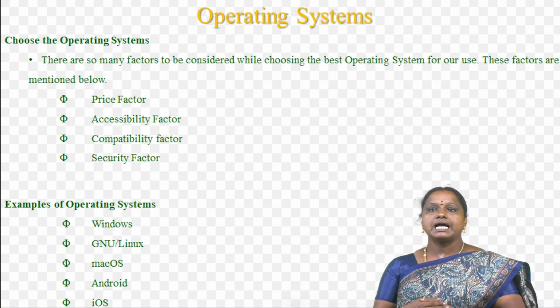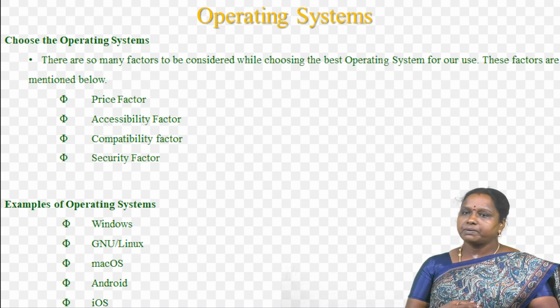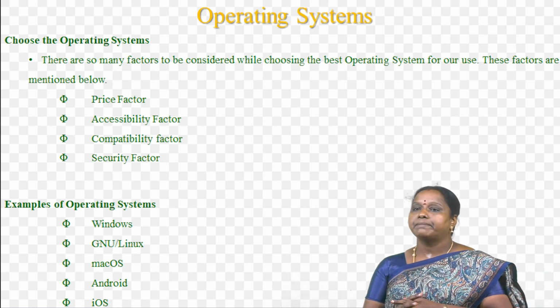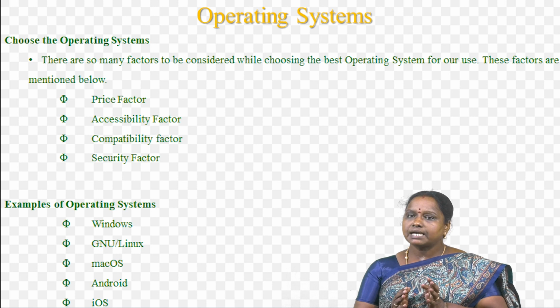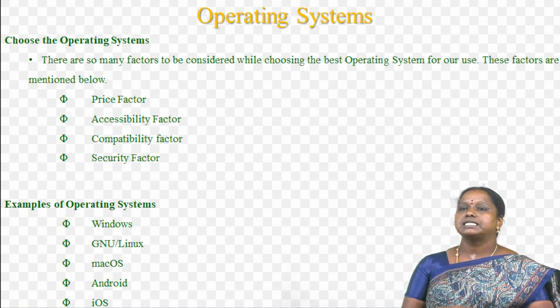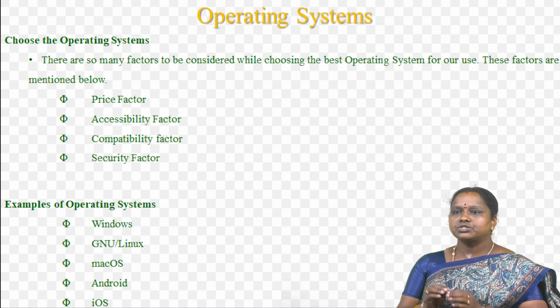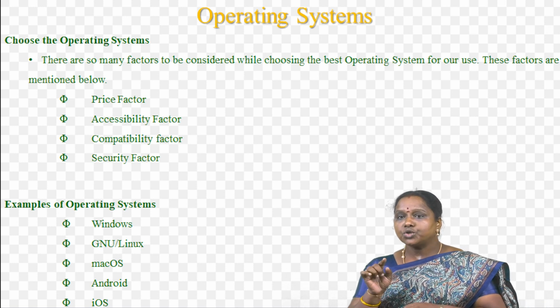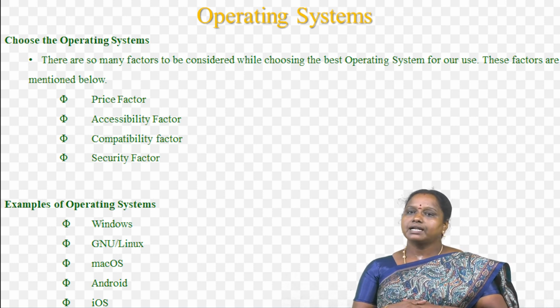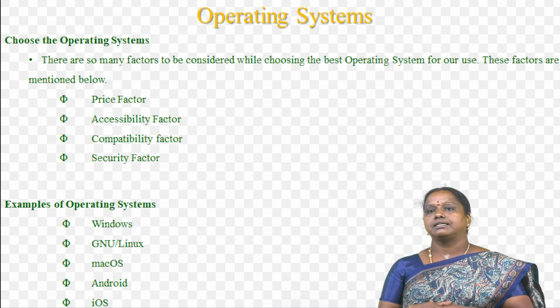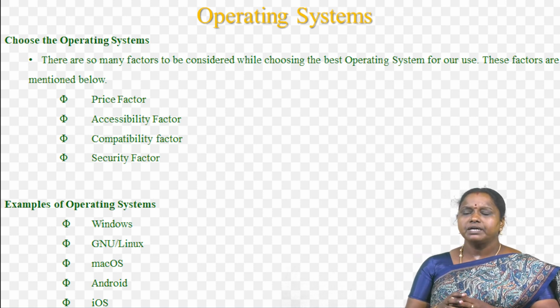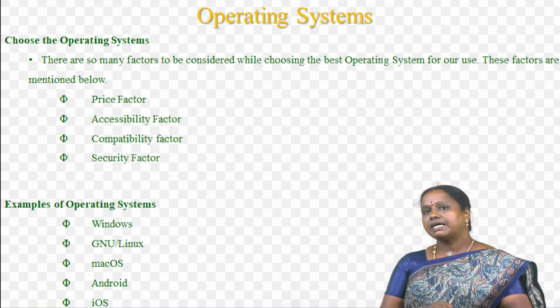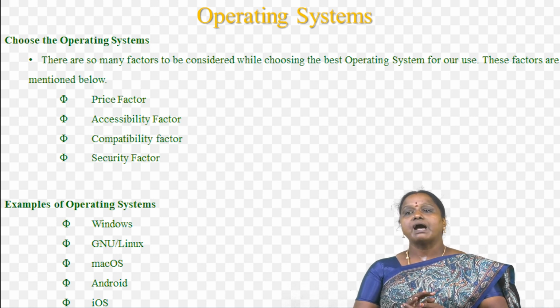And then second one is accessibility factor. Some operating systems are easy to use like Mac OS and iOS, but some OS are a little bit complex to understand like Linux. So you must choose the operating system in which you are more accessible. And then another one is compatibility factor. Some operating systems support very few applications, whereas some operating systems support more applications.